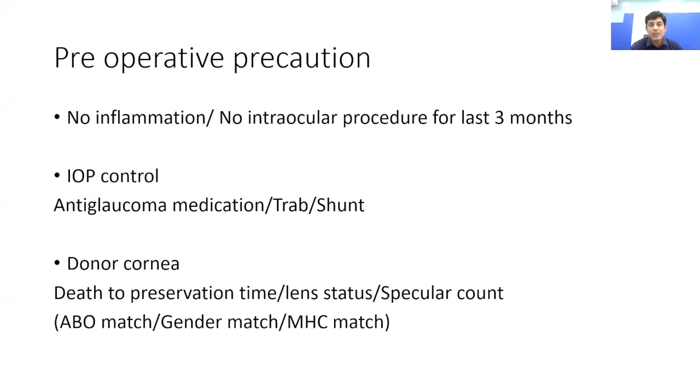Now, it is important to see the death to preservation time, which ideally has to be less than 6 hours. The lens status: a phakic lens status is much better than a pseudophakic or an aphakic lens status. And the specular count, which ideally has to be more than 2,500 cells per cubic millimeter for doing a full thickness keratoplasty. Now, there has been a lot of research on ABO matching, gender matching, and major histocompatibility complex matching of donor corneas, but at present, as such, we are not doing it in India. Let's say in future, we might see all these matchings in donor corneas.